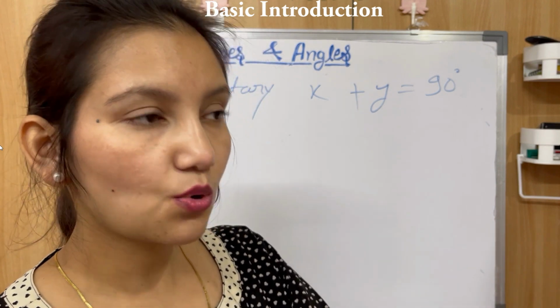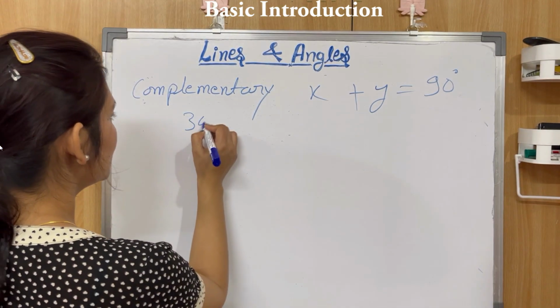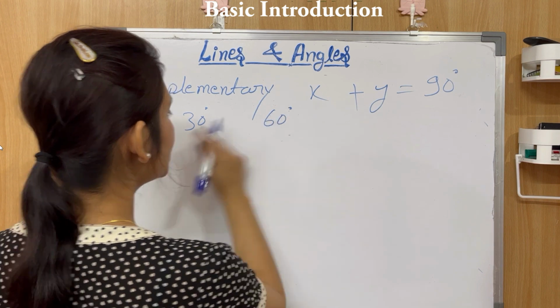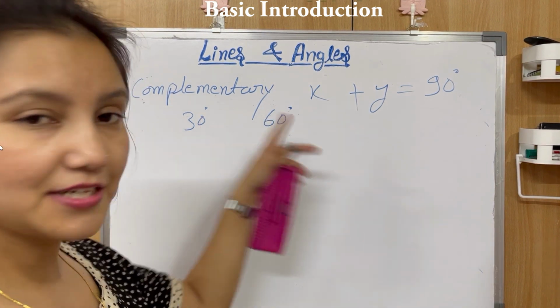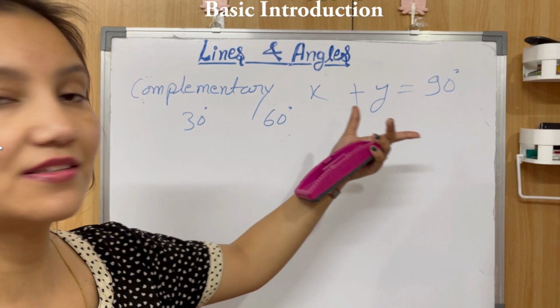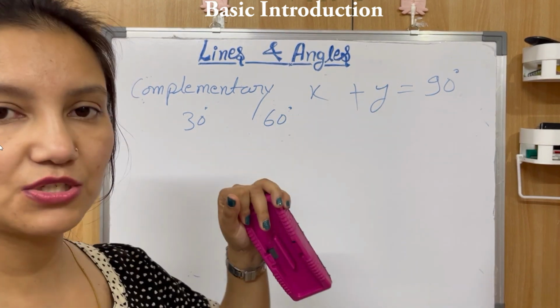Let's quote some examples. 30 degrees and 60 degrees. These are complementary angles because they add up to make 90 degrees, right?